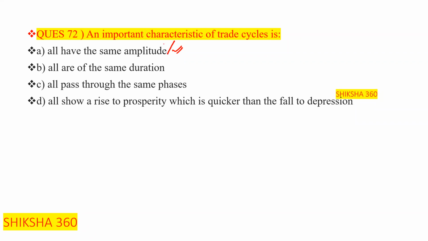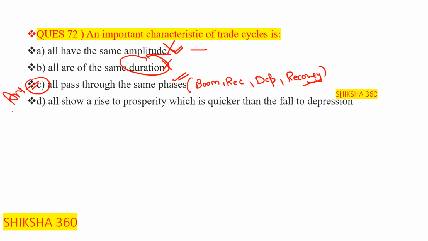As such, there is no definite rule that all have the same amplitude. Second, all are of the same duration. No, this one is also not. All pass through the same phases: this one is correct. That is, all pass through boom, recession, depression, recovery. So option C is the answer.